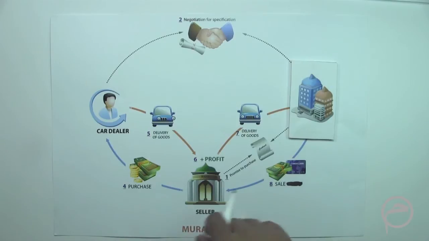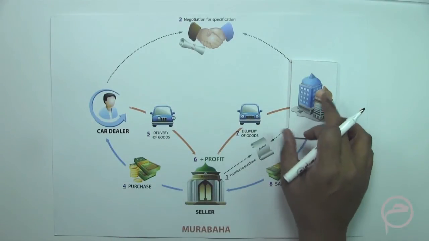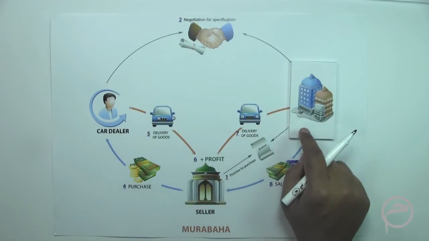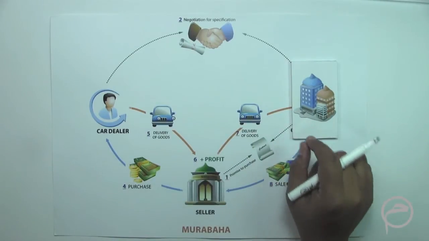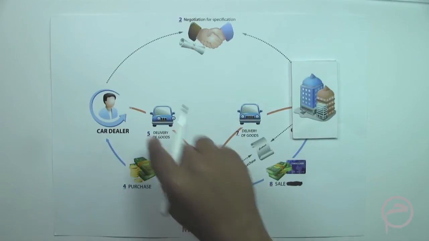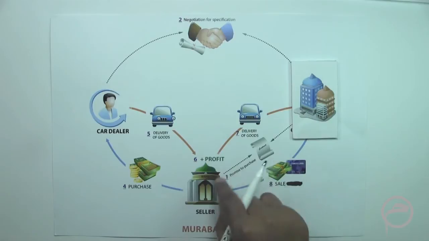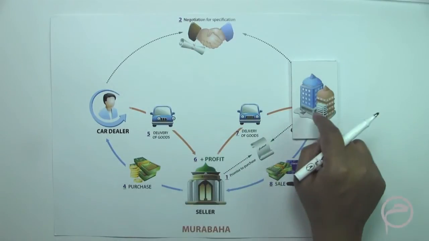Now, if we use the Murabaha structure, the corporate comes and approaches the Islamic Bank. So there is a promise to purchase. The corporate, in a unilateral promise, mentions that if the Islamic Bank purchases certain goods as mentioned in the promise to purchase, then the corporate in turn would buy those goods.